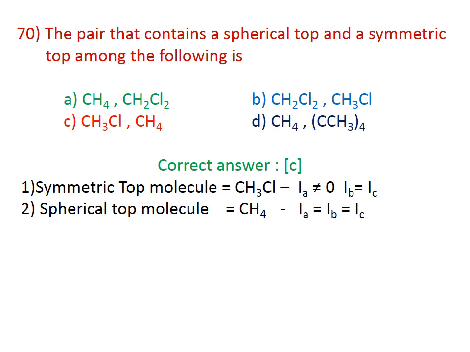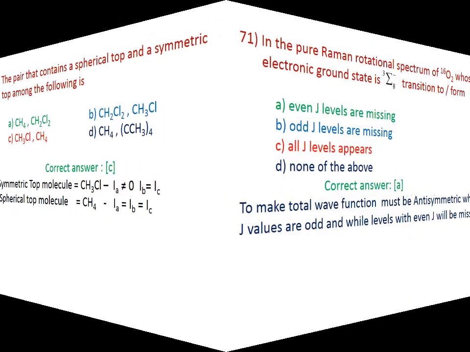For that, Ia is equal to 0 on the x-axis, and Ib equals Ic, that is Iy equals Iz. For the spherical top molecule methane, all the moments of inertia are equal, Ia equals Ib equals Ic. Therefore, the correct answer for the question is C, CH3Cl and CH4.